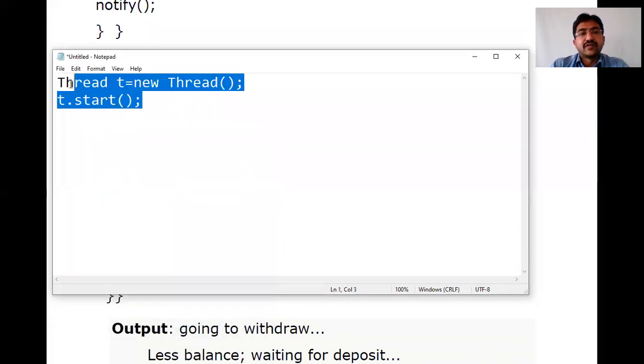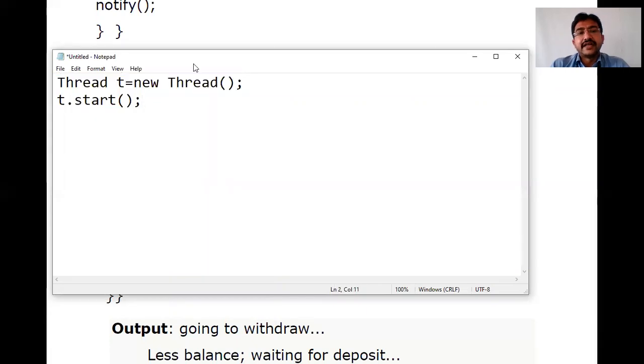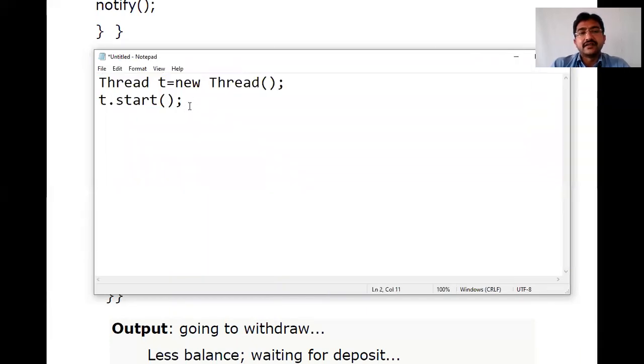Thread T here, and automatically the run method is going to be called, right? This is what it is doing.